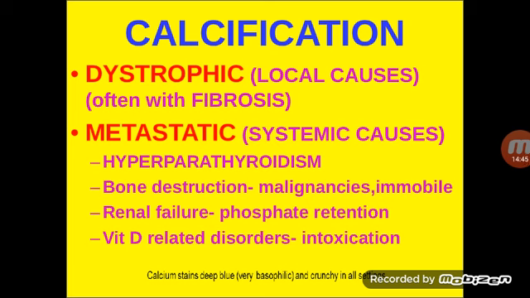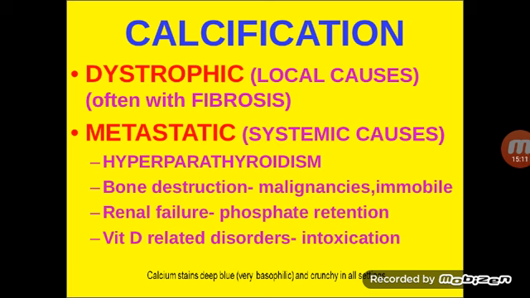A good example is tuberculosis, caseous necrosis in the lungs, where after the primary infection you can see on X-ray a spot like structure due to calcium deposits. It is a local cause, and often it may be associated with fibrosis also.